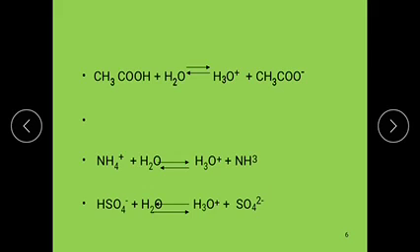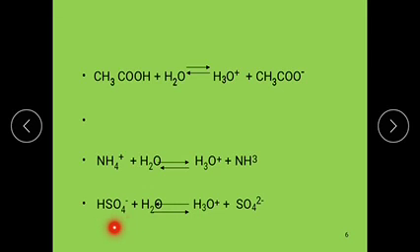In this equilibrium reaction, NH4 plus and H3O plus ions are the acids, H2O and NH3 molecules are the bases. The next one is HSO4 minus plus H2O equilibrium H3O plus plus SO4 2 minus.